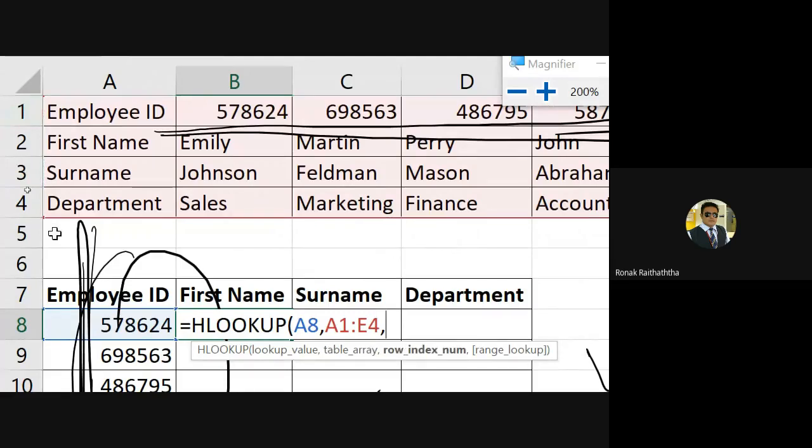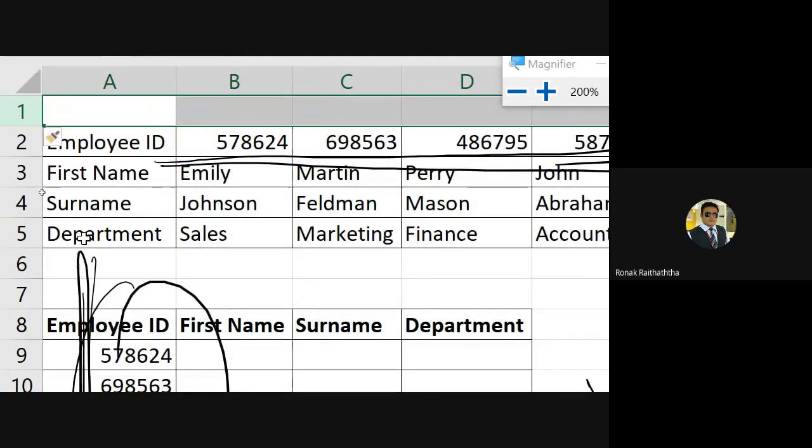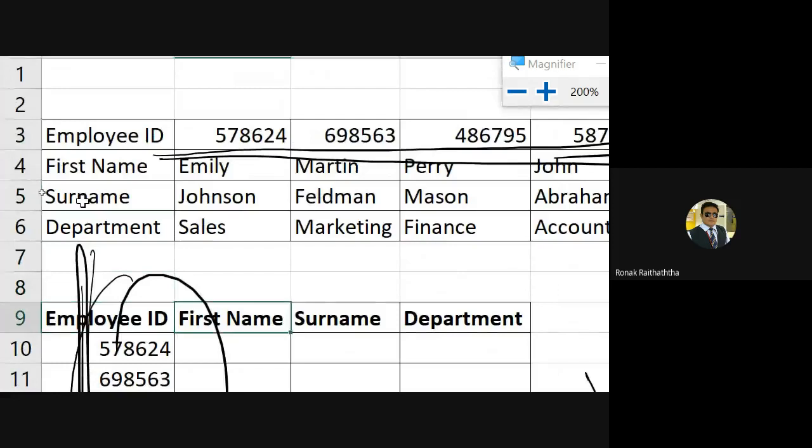then pressing the comma, it asks me the row index number instead of the column index number, because obviously it's H lookup. Now see, the first name is given to us in row number 2. You will be checking row number 2 from your selection, not from the first one. If there would have been one row, sorry, 2 rows like this, then also your row number will be 2 only, because we want to see that row number from the selection, not from the top.